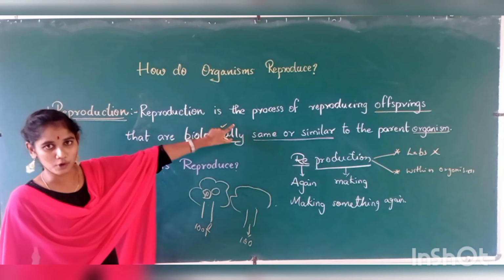The answer is simple: to continue the species. To continue their species in this existing world, an organism is going to reproduce. For example, all living organisms have a limited time. How can you see that? Every living organism has death.